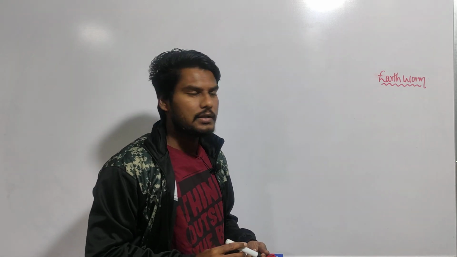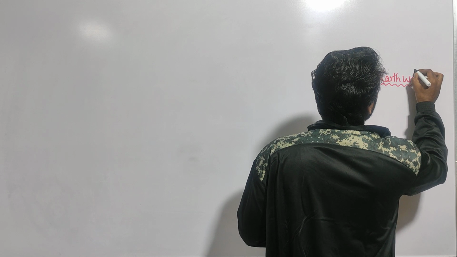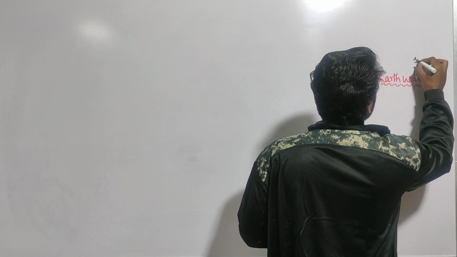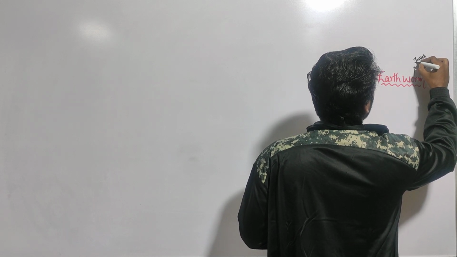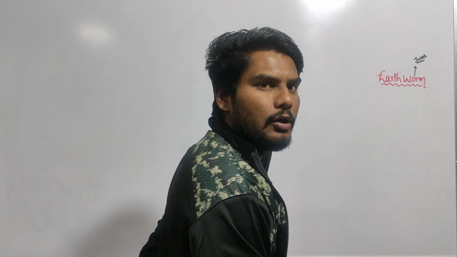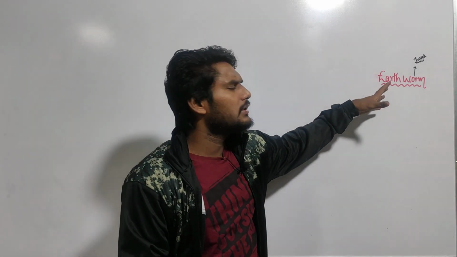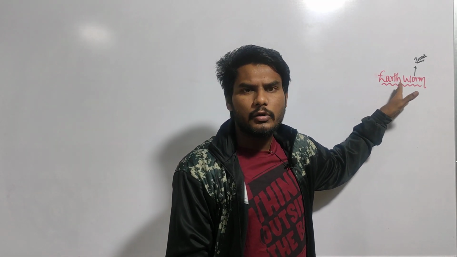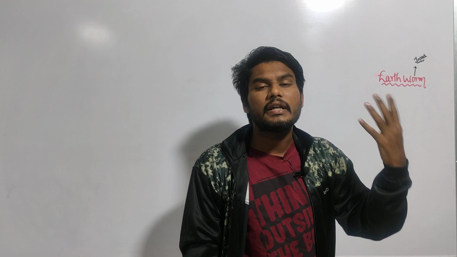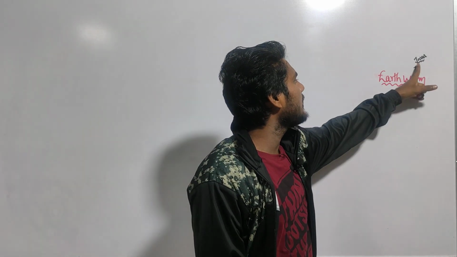The basic knowledge about the earthworm is that it belongs to the invertebrate group. It's not a vertebrate, it is an invertebrate, nothing but non-chordate, which means it doesn't have the vertebral column. We have the vertebral column, but the earthworm does not. You know chordates and non-chordates: it does not have a notochord, so it does not belong to phylum Chordata, it belongs to non-chordates. Another name for non-chordate is invertebrate.